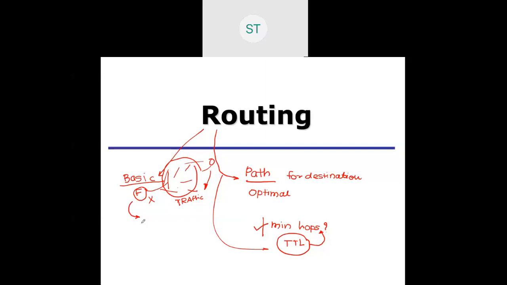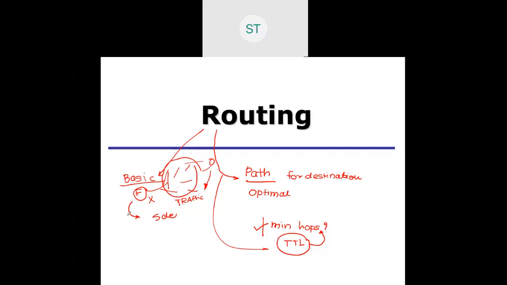The second method is selective flooding. Instead of sending to all, at least select the stations which are going in that direction, towards the destination, and send the packets to them only. Otherwise, if I want to send the packet to the east, for example, and I'm sending data to the west and north and everywhere, this should not be the case. In flooding, that is the major concern. But in selective flooding, I can select a number of stations to send to. Still, selective flooding is also not recommended.